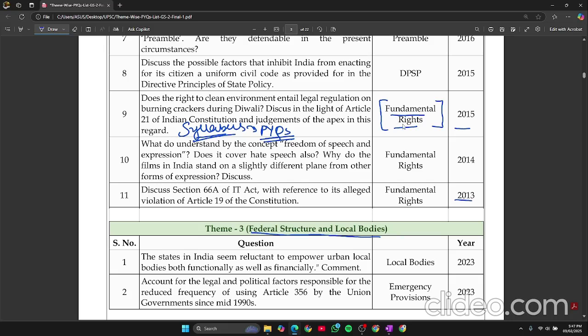Now as you can see, fundamental rights has been asked so many times, then they may ask fundamental duties, and likewise you have to compare it, okay? Before studying, just prioritize the topics: these topics are most important, I have to do them, okay? You have to study everything